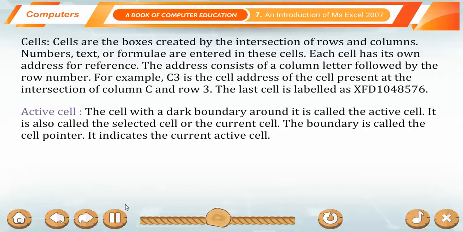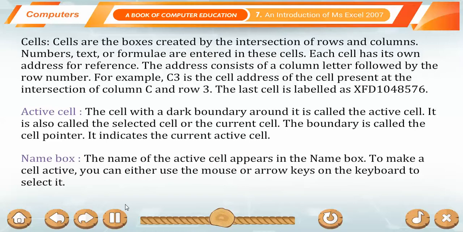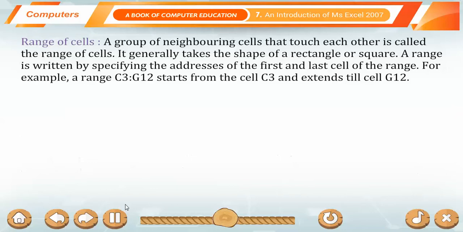Active cell. The cell with a dark boundary around it is called the active cell. It is also called the selected cell or the current cell. The boundary is called the cell pointer. It indicates the current active cell. Name box. The name of the active cell appears in the name box. To make a cell active, you can either use the mouse or arrow keys on the keyboard to select it.